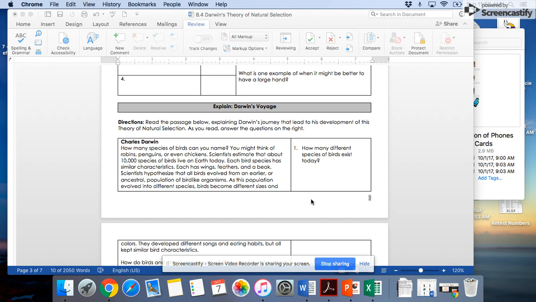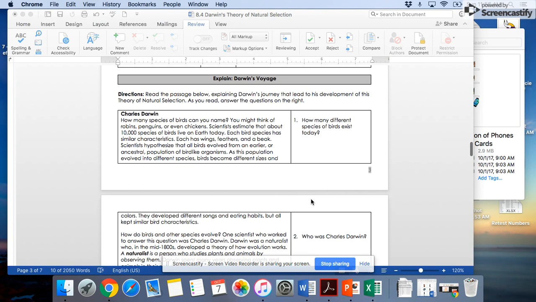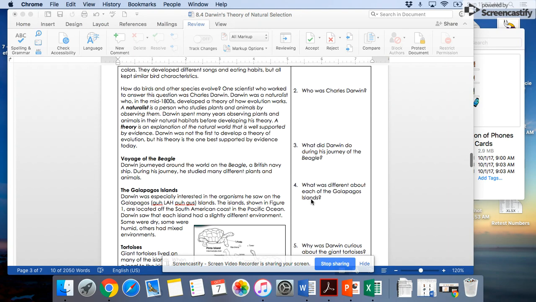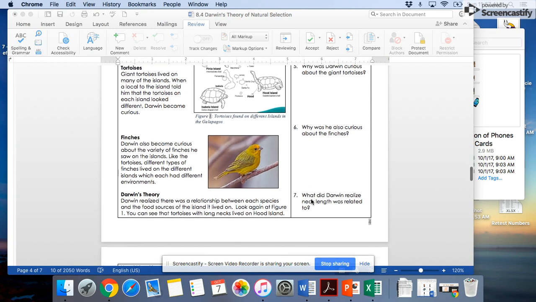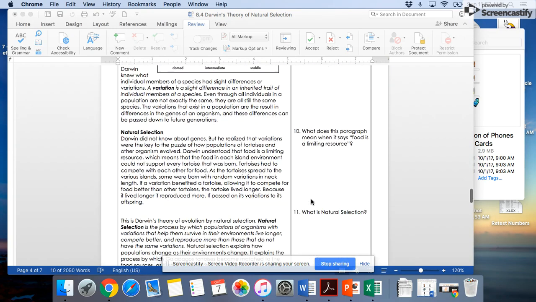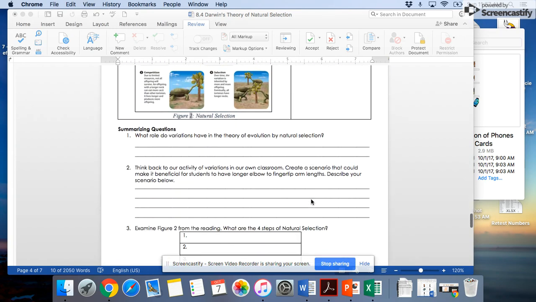What I'd like you to do is read the passage below that explains Darwin's journey that led to the development of his theory of natural selection. As you read, you should answer the questions on the right. I want you to do partner trading reading, where one partner reads one paragraph, goes ahead and answers the question, and then the next partner reads the second paragraph. You'll keep rotating back and forth for every paragraph in this passage. Make sure you're answering all of the questions on the right-hand side.